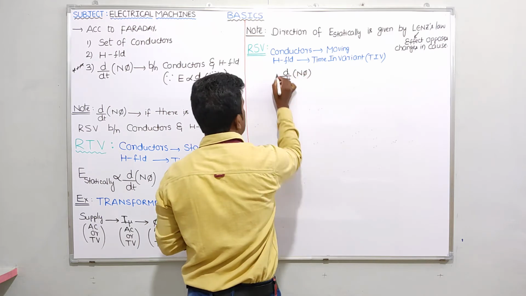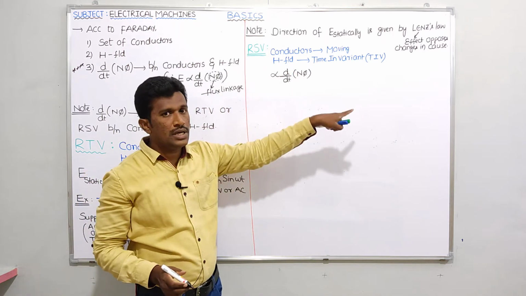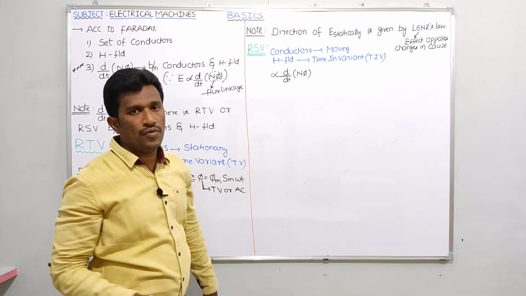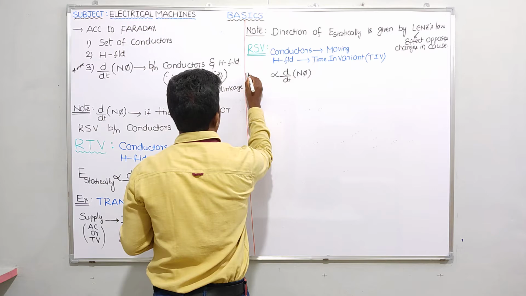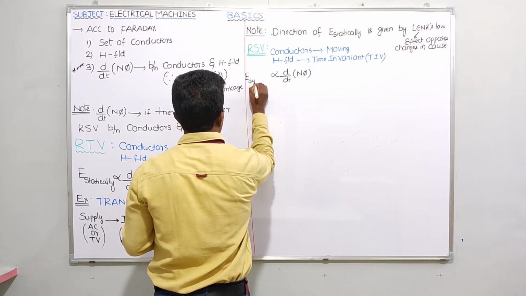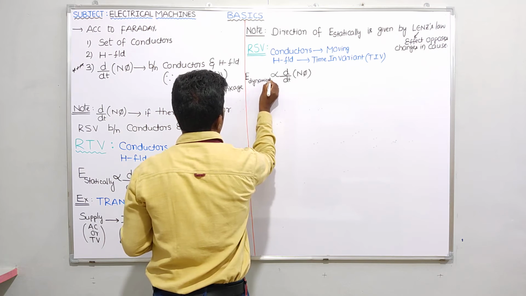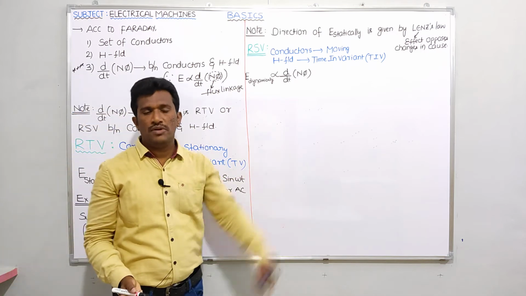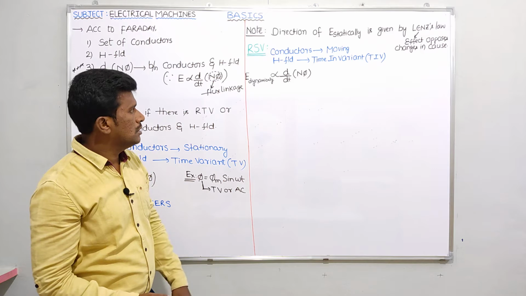Is it possible? Not possible? Though the magnetic field is time invariant, still rate of change of flux is possible because conductors are moving. Then EMF will be induced. That EMF only we are calling dynamically induced EMF, or we can call that EMF motionally induced EMF. Okay, dynamic EMF is induced.